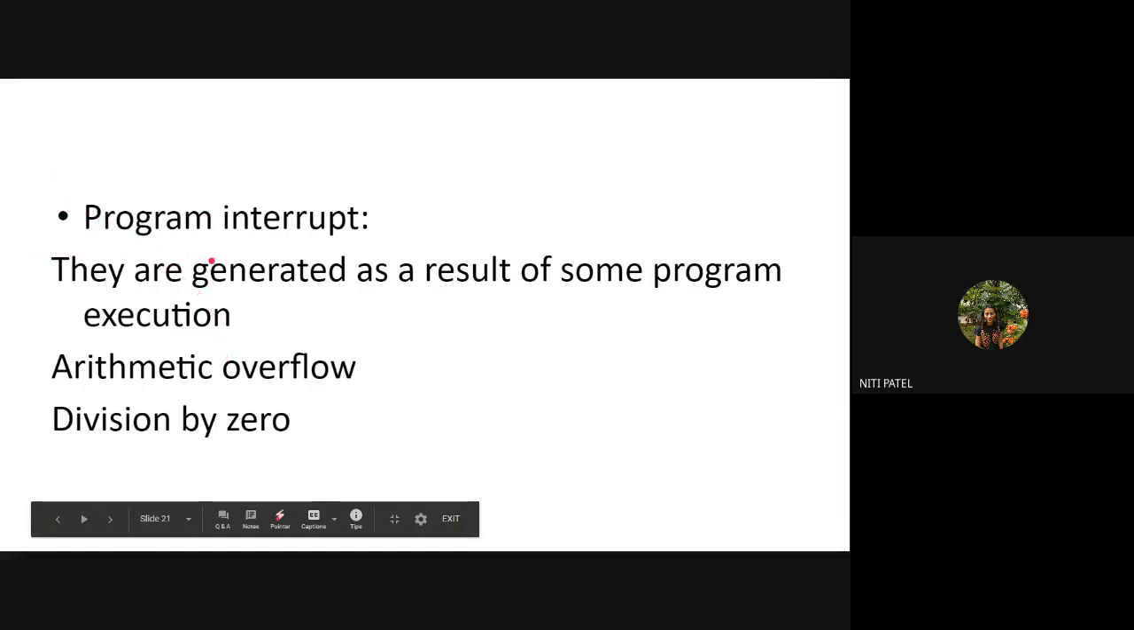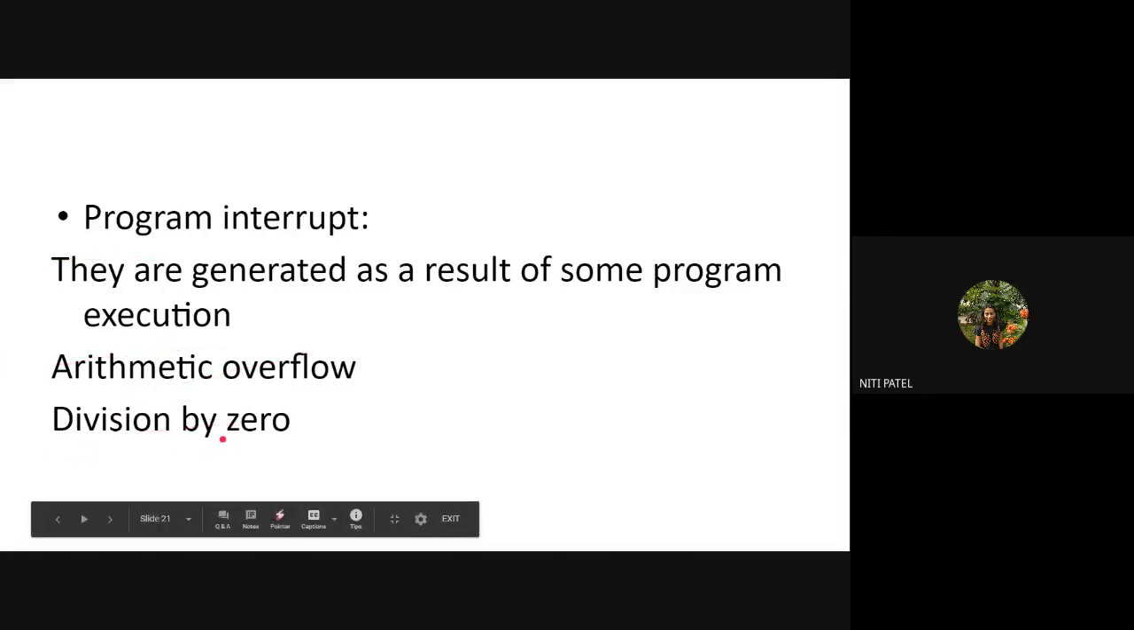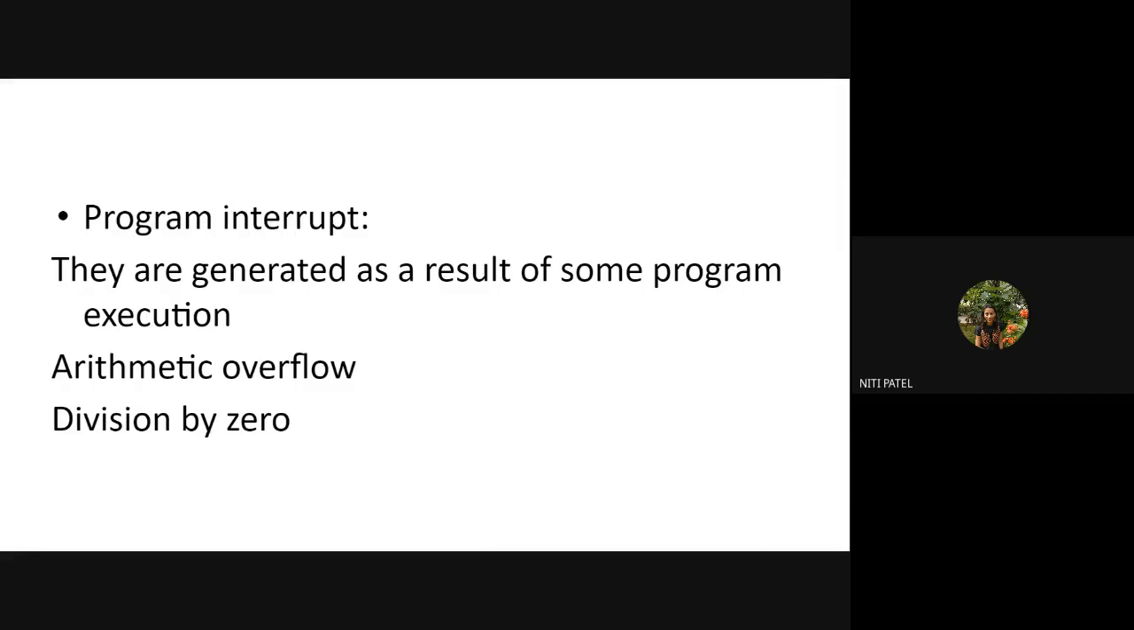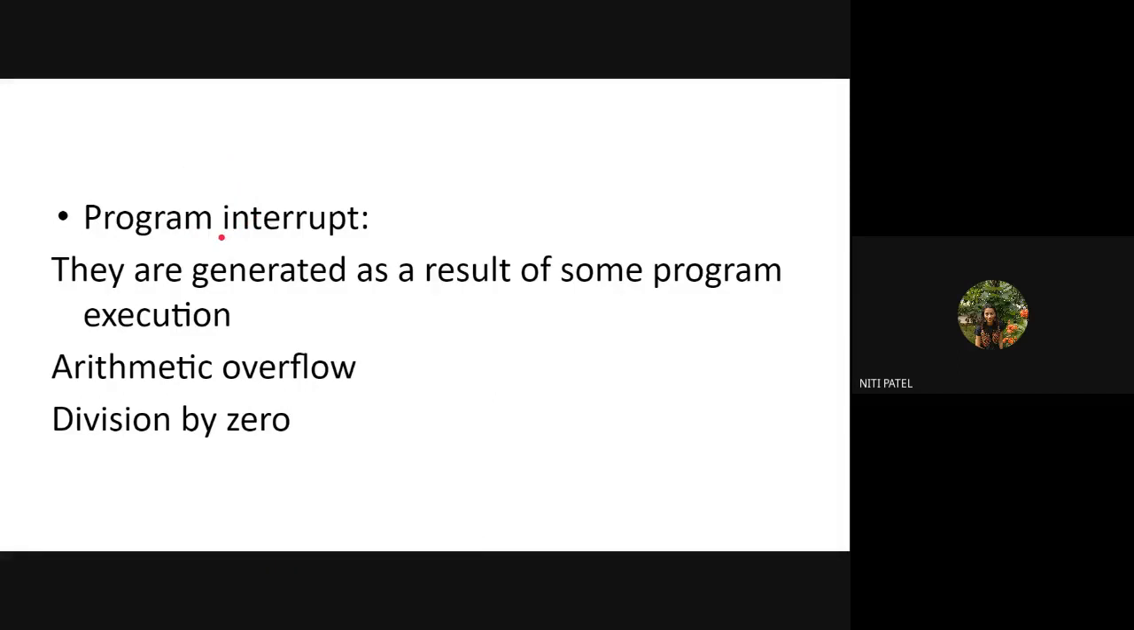So suppose I've given a program of dividing two numbers, and the execution of the program has given me an error called division by zero, where a number is trying to get divided by zero. In this case it will give me an error, and that will be called a program interrupt error. Why? Because it has been generated during the execution of a program where a number was trying to divide itself by zero. So such types of errors, which are generated because of the result of some programs, are called program interrupts.